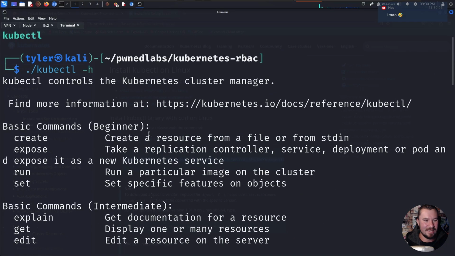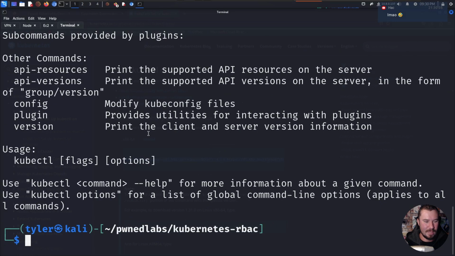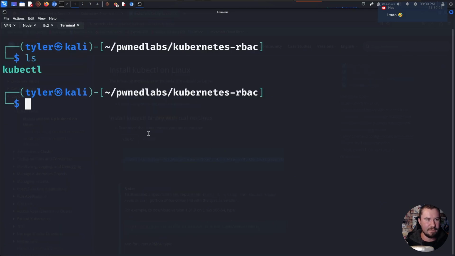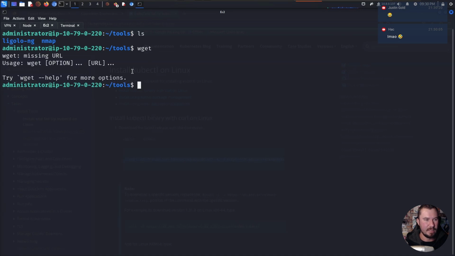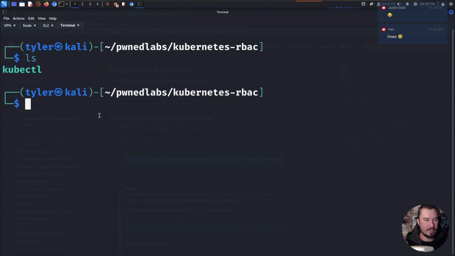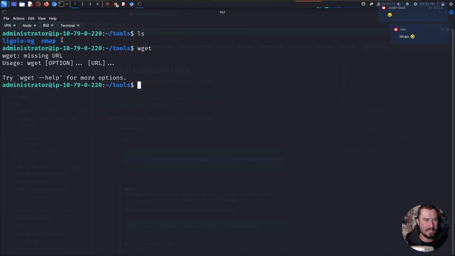But now we have it here. Now what we can do, we can transfer this file in a few different ways. I don't remember, does this have wget? It does. Okay, cool. And our terminal here has this. So we have wget here in our terminal. We can do a Python 3 web server. We'll host it on port 80 on our attack machine.